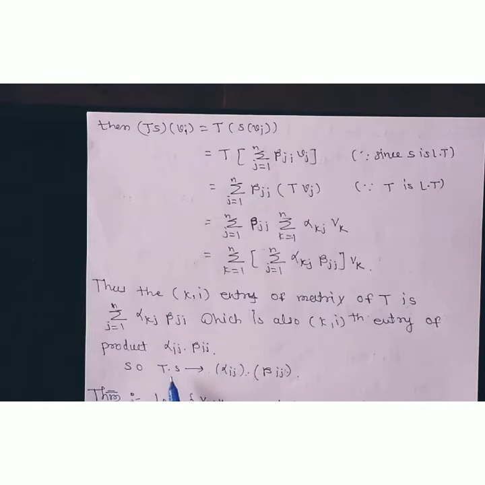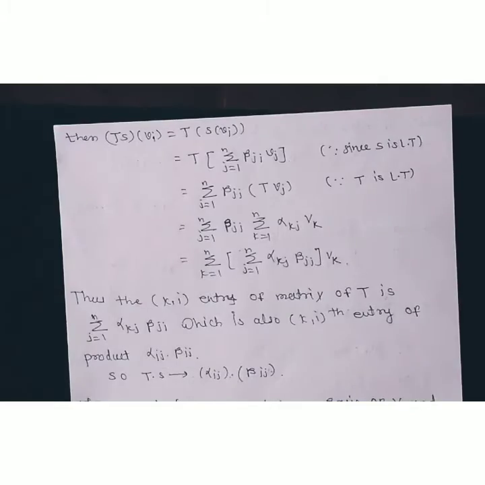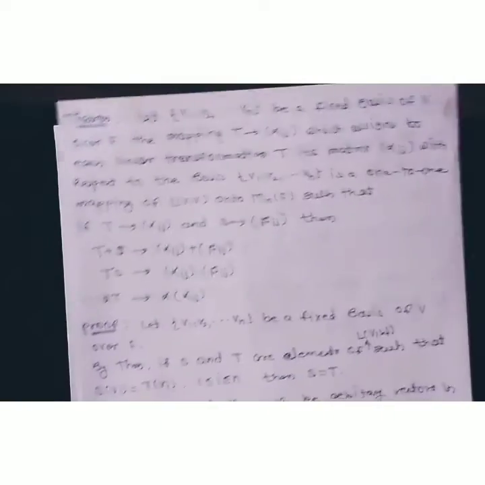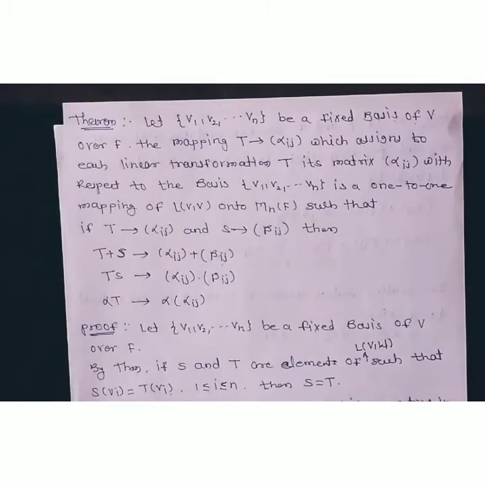That is what we have to show: ts goes to alpha ij into beta ij. Therefore by using this fact, we have ts goes to alpha ij into beta ij. So this is the proof of this theorem.